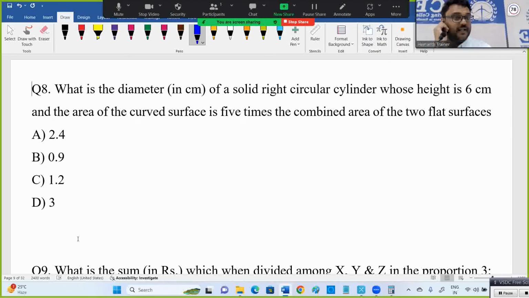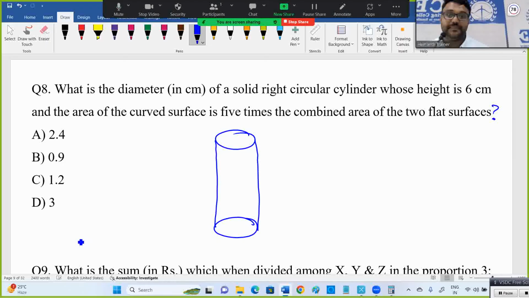What is the diameter of a right circular cylinder whose height is 6 centimeters and the area of the curved surface is 5 times the combined area of the two flat surfaces? Now, in a cylinder, the two flat surfaces are circles. What is the circle area? Pi r square. Two of them means 2 pi r square. Cylinder above one, below is flat one. Flat surface area is pi r square plus pi r square, 2 pi r square.